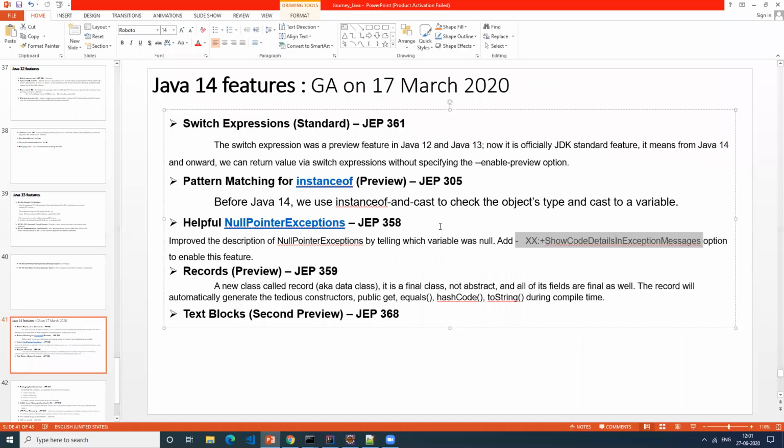Okay, that's one thing that they added as a new thing. Something called records. This record is another new class that was added as part of Java 14. So this will help us to know what is happening.